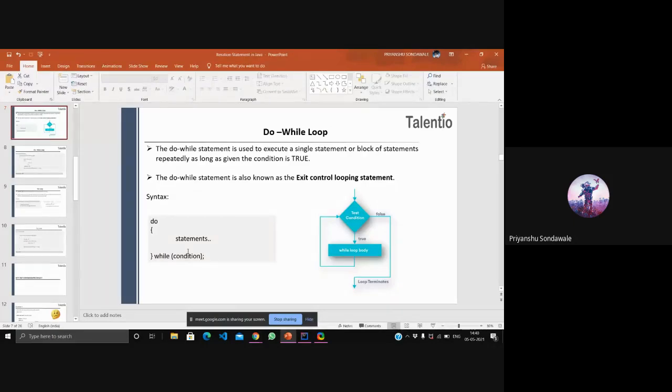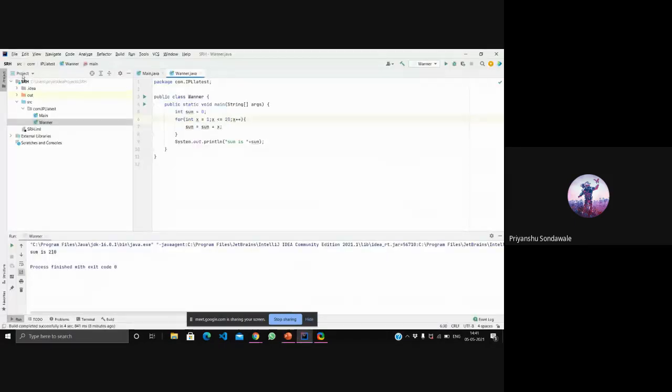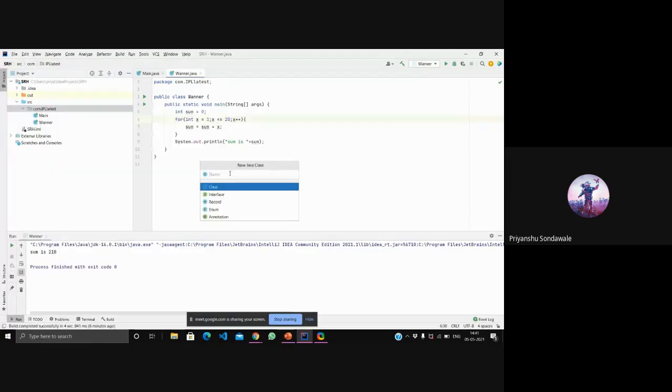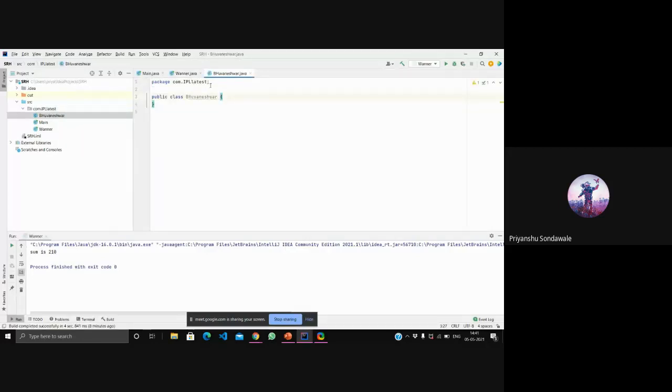So for better understanding of this do while loop, let's go on the compiler and see how much we can understand by this program. For that I'll be needing one Java class. Let's name this Bhuvaneshwar.java.